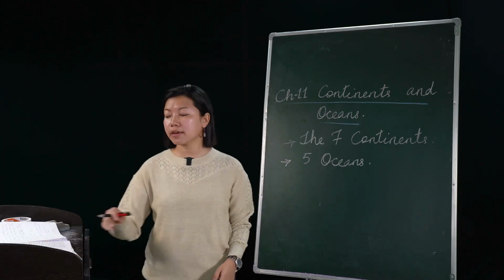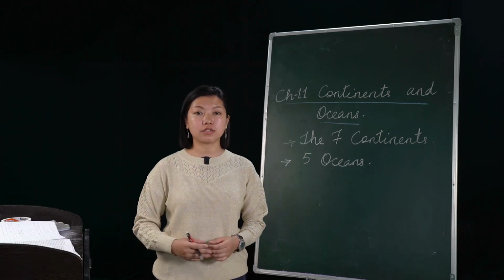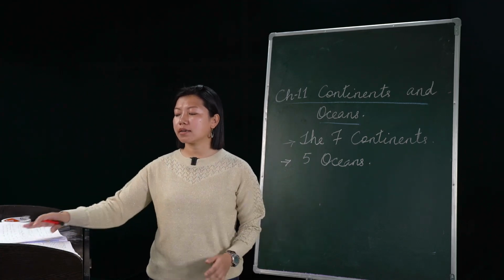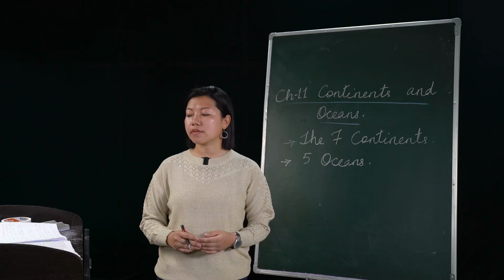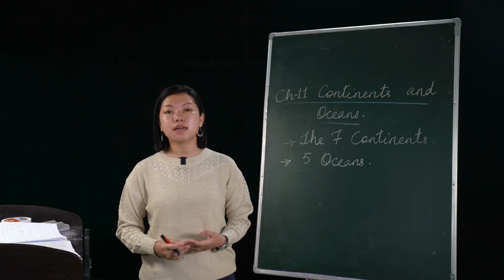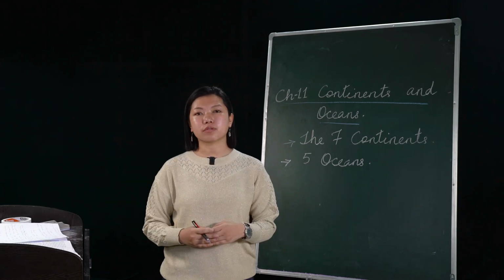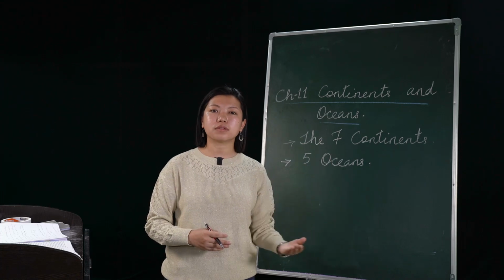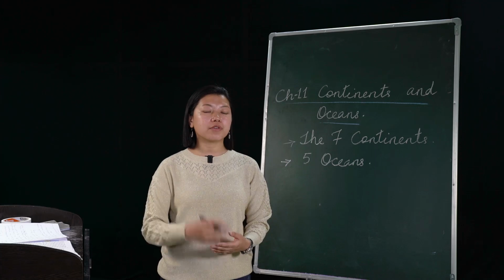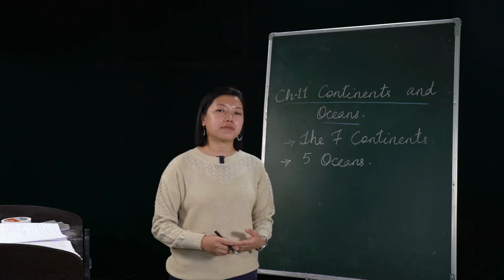Then Europe. Coming to Europe, that is the 6th largest continent of the world. Under Europe we have physical features like the Northwestern Highlands, the North European Plains, the Central Uplands and the Alpine system. All these have different features. Some of them are in the form of mountains, some are plateaus, and some are plains. If you're still confused about mountains, plateaus, and plains, I have explained in the previous lesson.